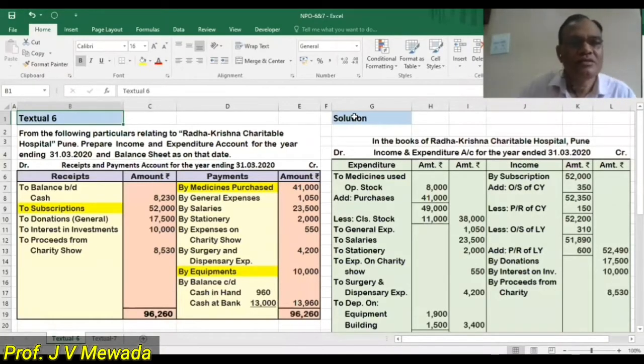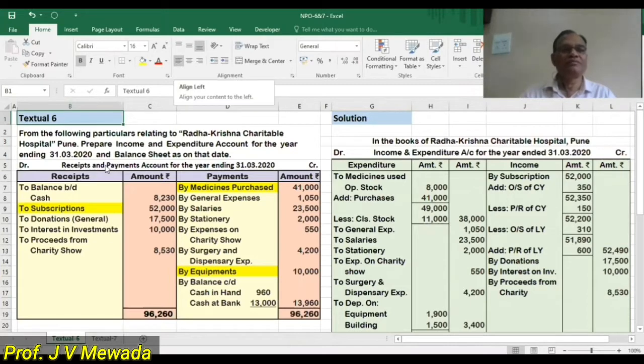Hello friends, today I am solving textual problem number 6. So let us see the problem first. From the following particulars relating to Radhakrishna Charitable Hospital, Pune, prepare income and expenditure account for the year ending 31st March 2020 and the balance sheet as on that date.